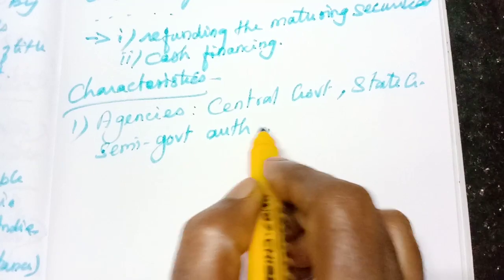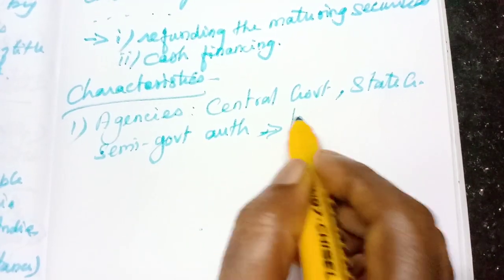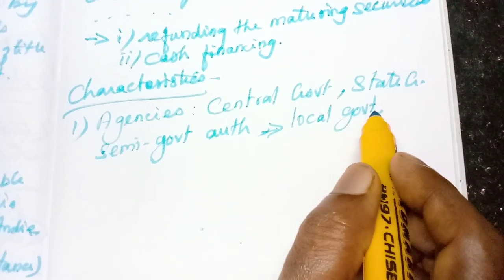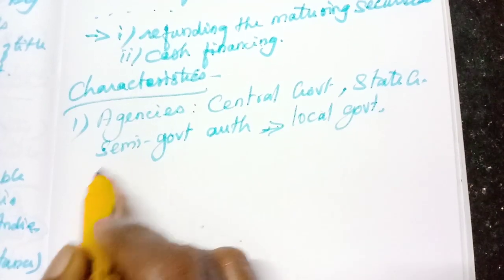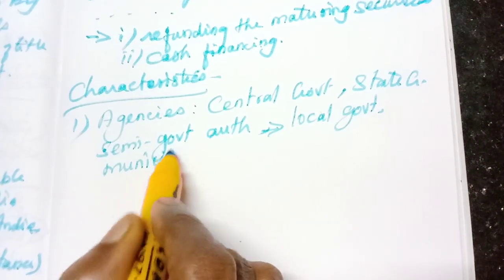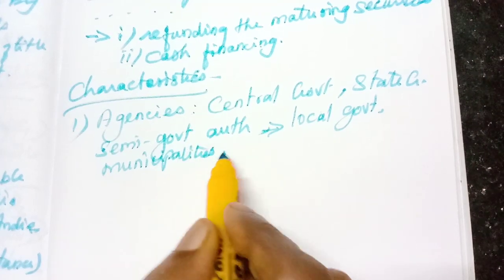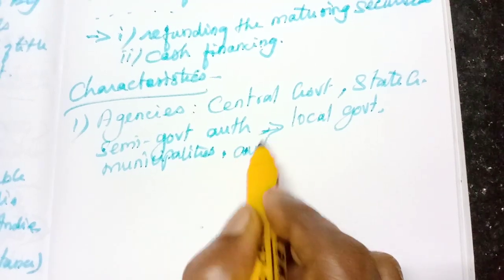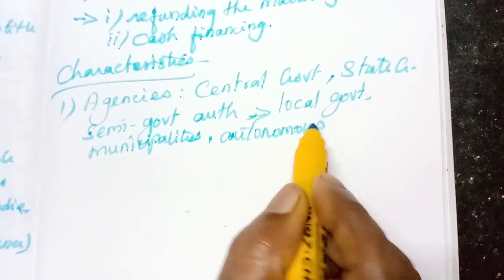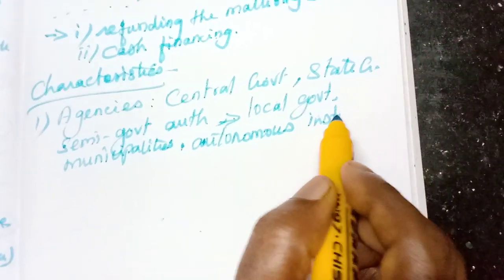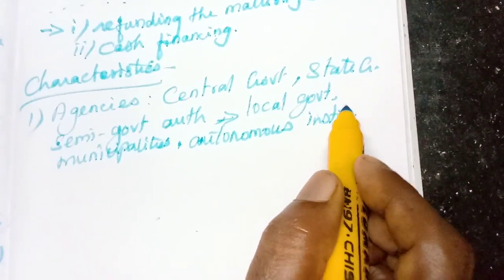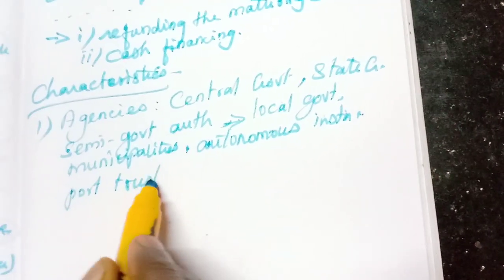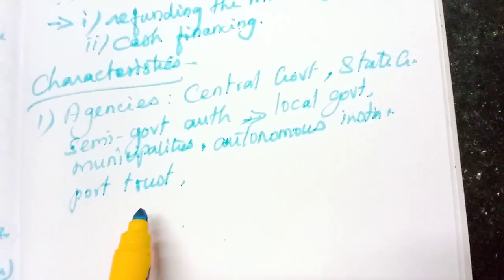Semi-government authorities like local government authorities. What is local government? Panchayat, municipalities, corporations, and any other autonomous institutions. It has the full power, that one, institutions. Then we can say the port trust. Port, where we import and export goods.